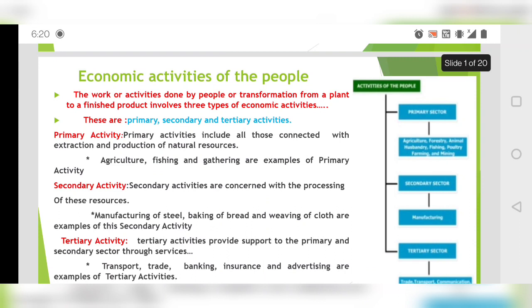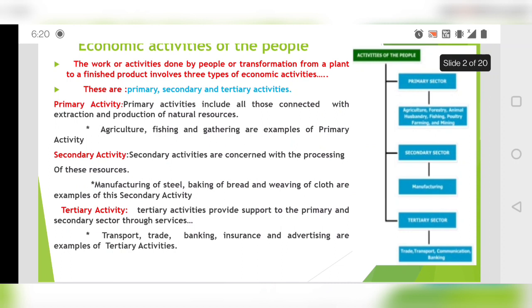So if we talk about primary sector activities, these activities include all those connected with the extraction and production of the natural resources. The examples of these will be agriculture, fishing, gathering, all this.